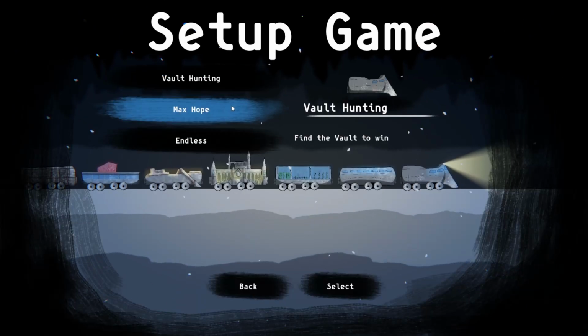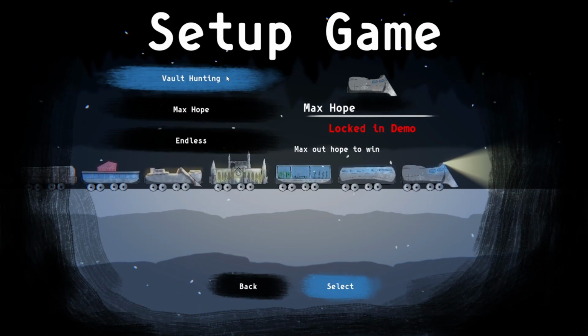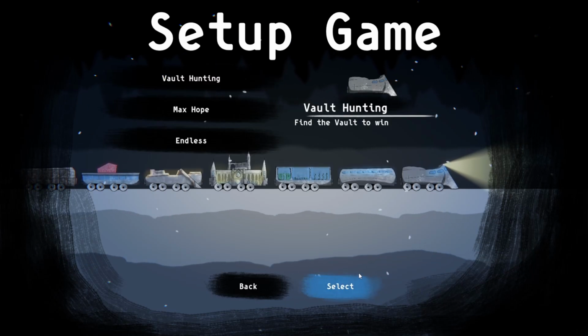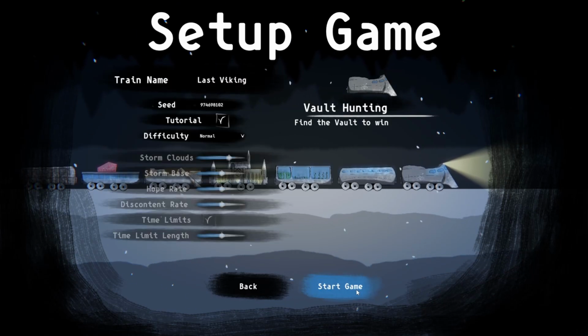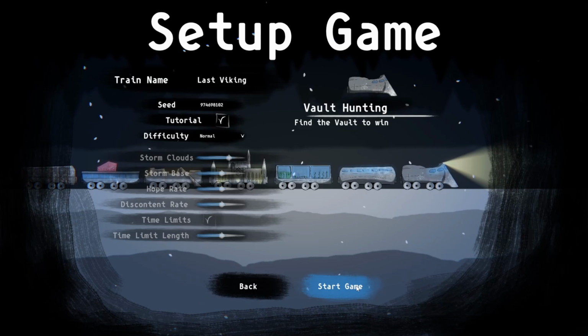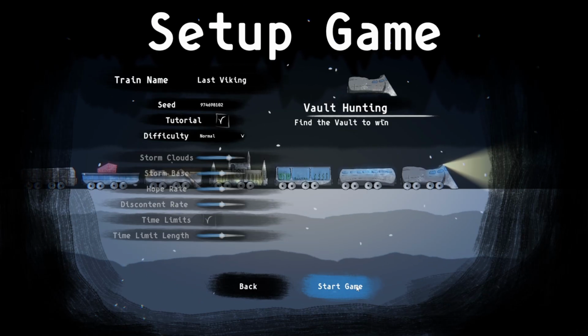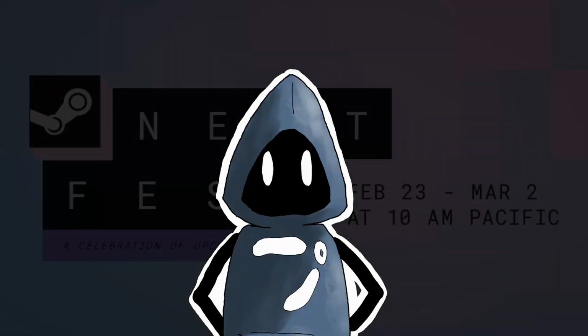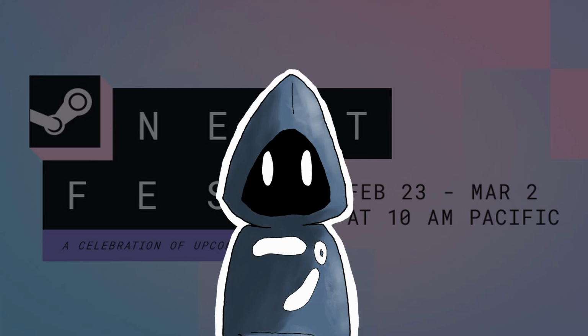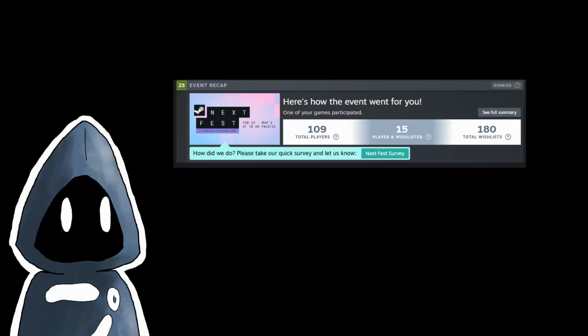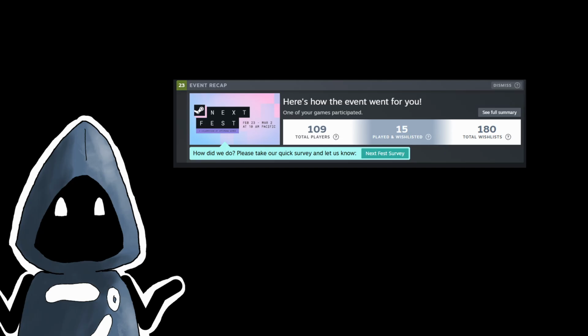The last thing I did was add a scenario selection button to the new game menu. This does not do anything right now, but in the full game I plan on adding multiple scenarios that the player can play through, and this was just my way of hinting at that in the demo. Now, once NextFest itself was kicked off, it was surreal. Looking at the Steam analytics, I got around 100 plus people to play my game. Not a lot by most standards, but I also went in with basically zero marketing.